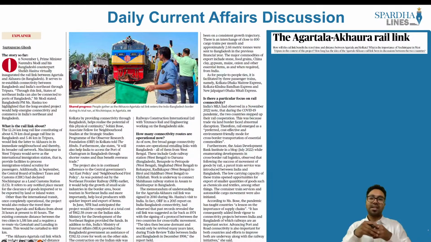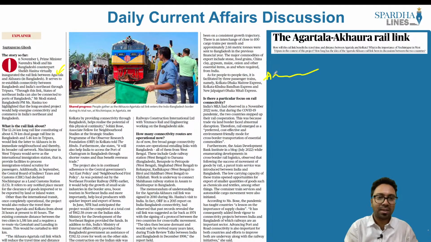This article says the Agartala-Akhaura rail link. This article is important from your GS paper 2, which is international relations. What is this article speaking about? The article here is speaking about the inauguration of the rail link between Agartala and Akhaura, which is present in the country of Bangladesh. So we have Agartala, which is in Tripura. So what we now have is a railway link which connects Agartala with that of Akhaura in Bangladesh.